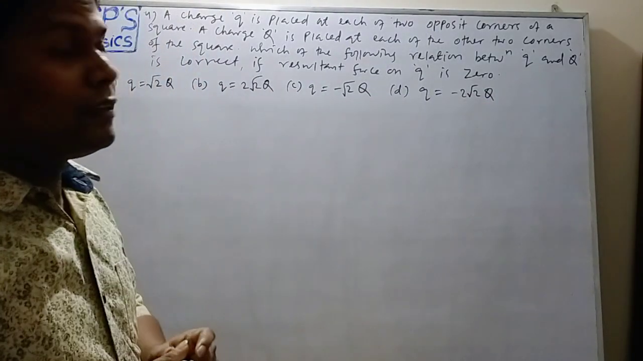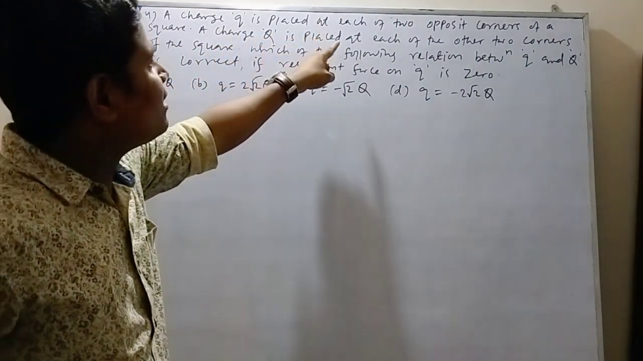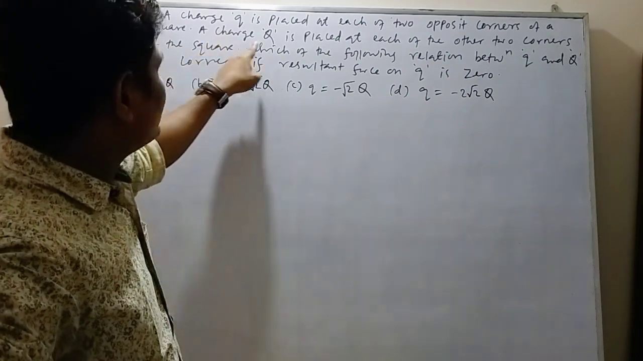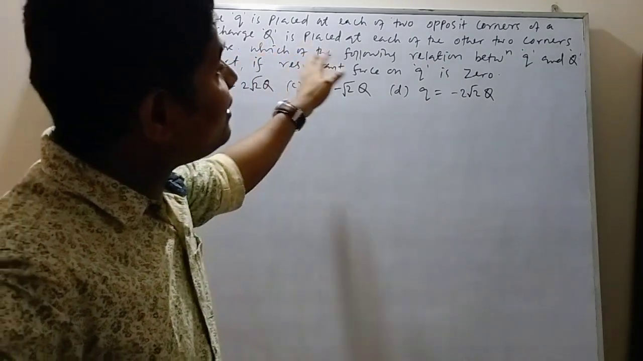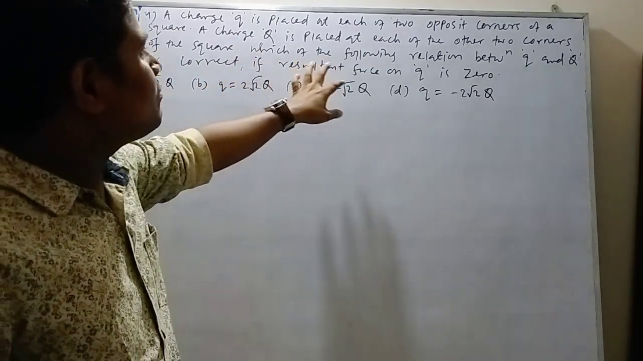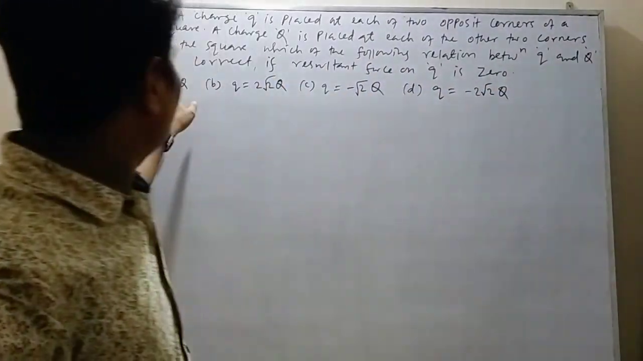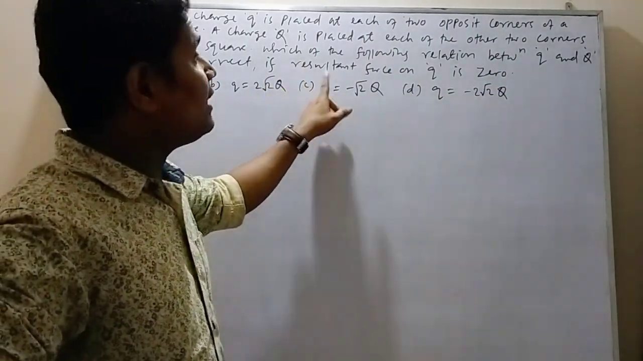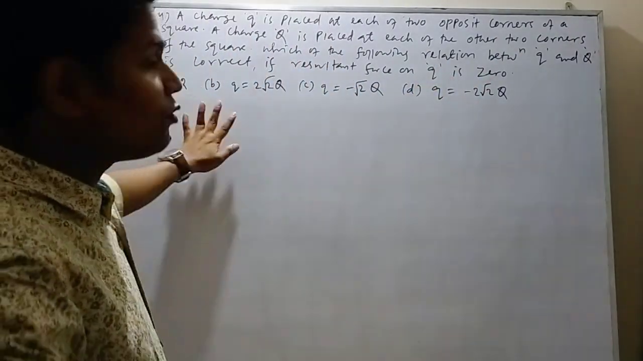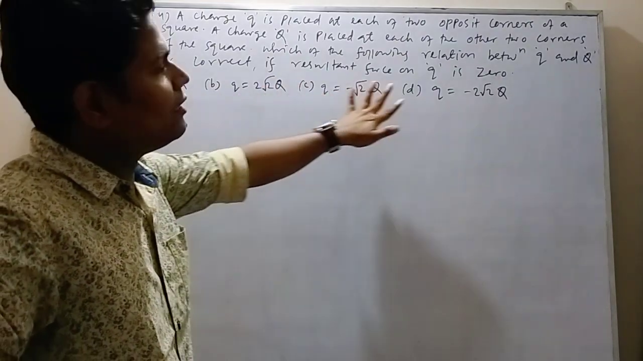Okay. The next question is, a charge small q is placed at each of two opposite corners of a square. A charge capital Q is placed at each of the other two corners of the square. Which of the following relations between small q and capital Q is correct if the resultant force on small q is 0? There are 4 options. First option is this, second, third and fourth.